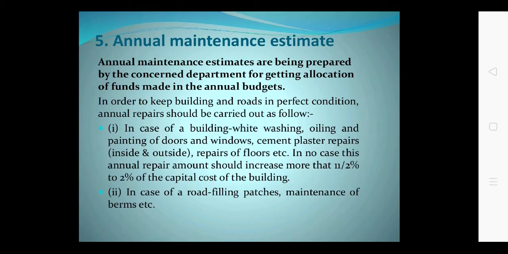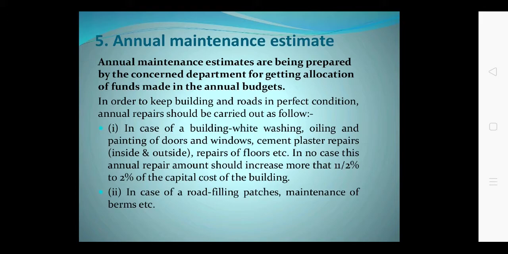In such cases, building whitewashing, oiling, painting doors and windows, cement plaster, repair of floor are important. In no case should this annual repair amount be more than 1.5% to 2% of the total cost of the building. Suppose the cost of the building is 10 lakh, then the annual repair and maintenance cost should be 1.5% to 2% of the total cost of the building. In case of roads, filling patches, maintenance, this type of estimate is required.